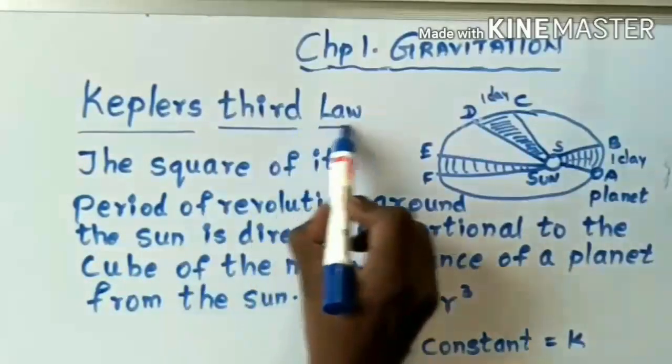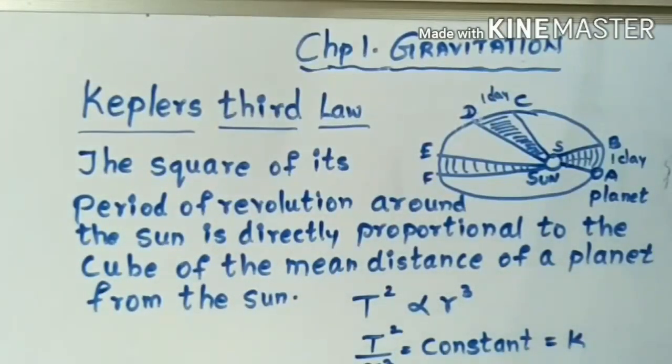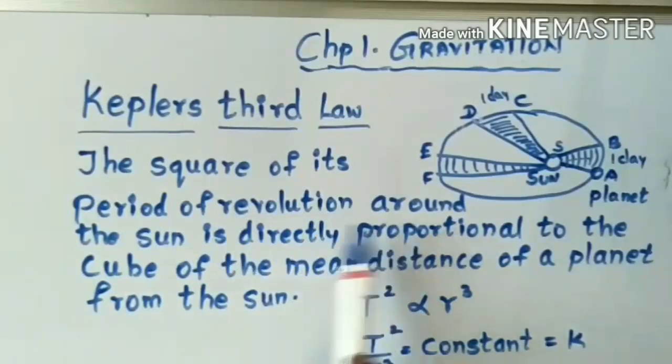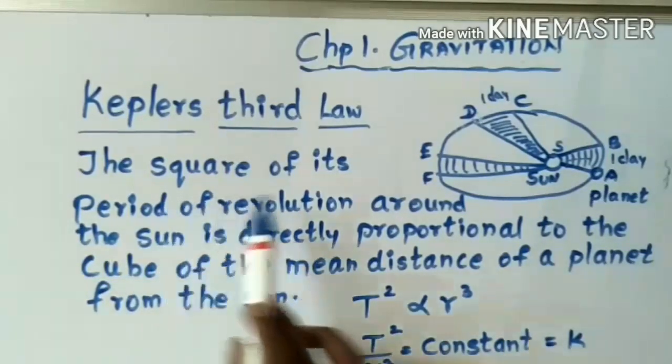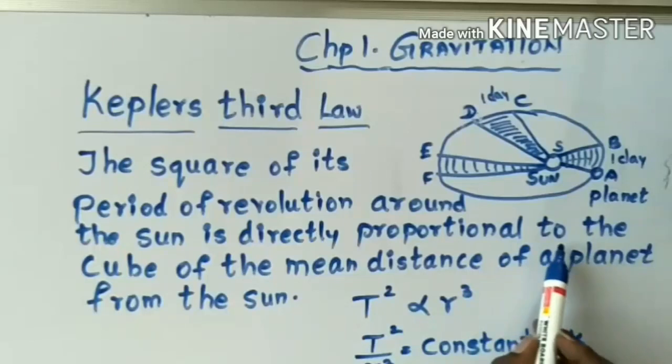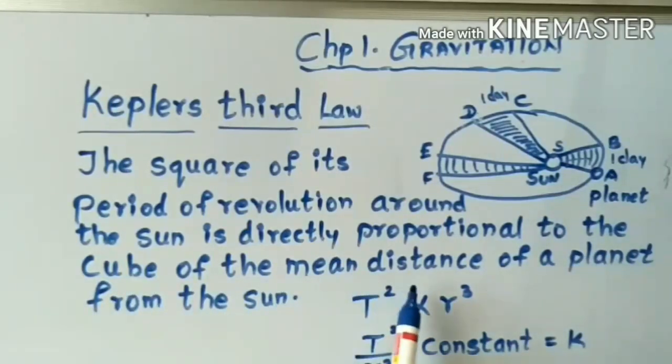Kepler's third law. What does Kepler's third law state? The square of its period of revolution around the sun is directly proportional to the cube of the mean distance of a planet from the sun. Now the period of revolution is our time T. This square of T is directly proportional to the cube of the mean distance of a planet from the sun.